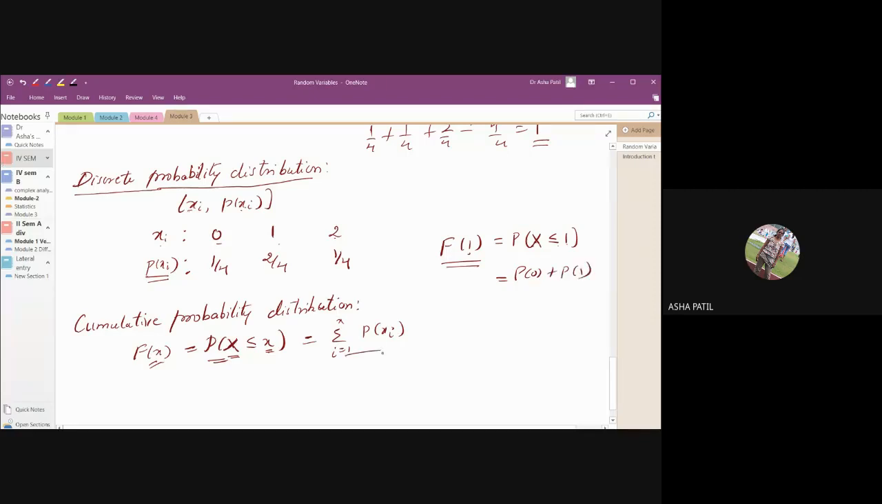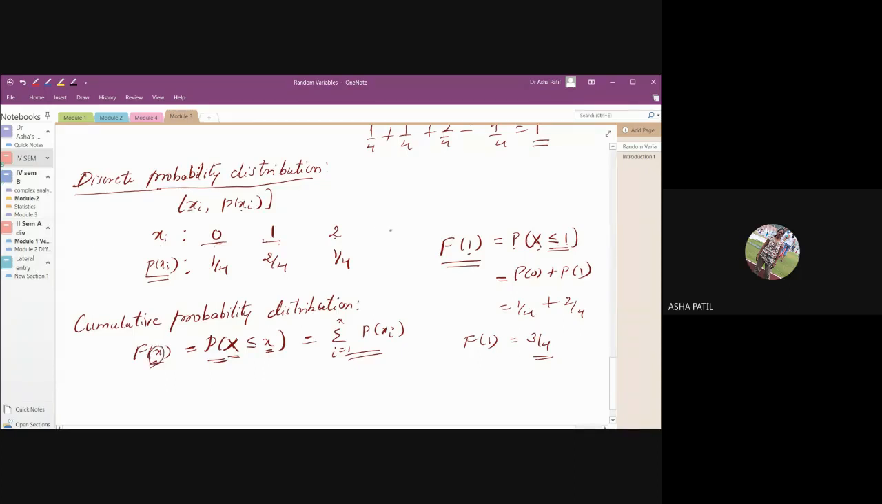Sum of all the probabilities. Probability that X is less than or equal to 1. So less than or equal to 1, we have two values, 0 and 1. We need to just add their probabilities. P of 0 is 1 by 4, P of 1 is 2 by 4. So whatever the answer is, this will give you the cumulative distribution function. It is the sum of all the probabilities the random variable X takes until it takes the value x.